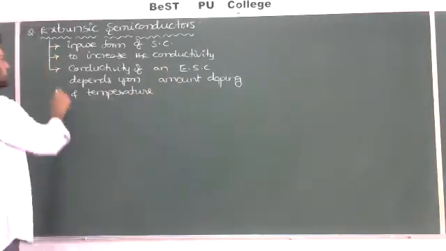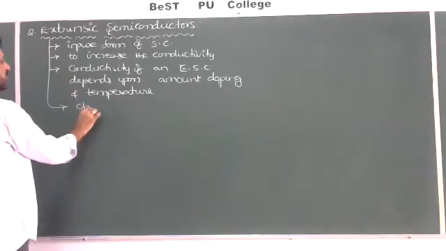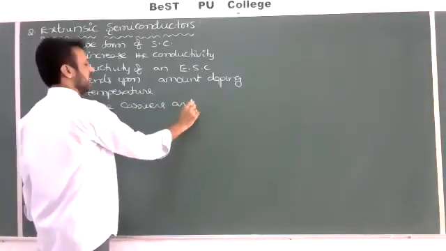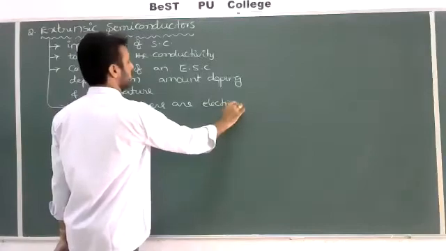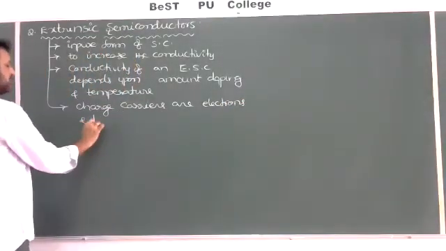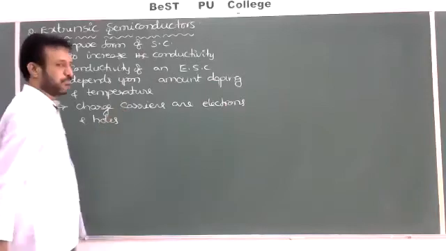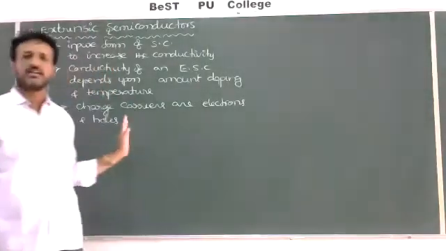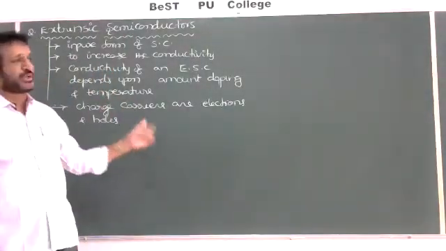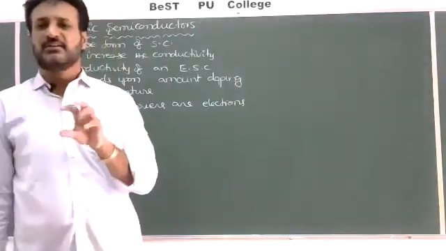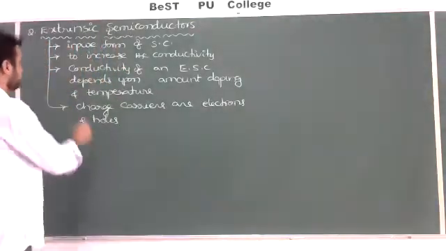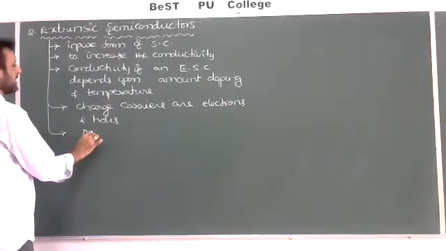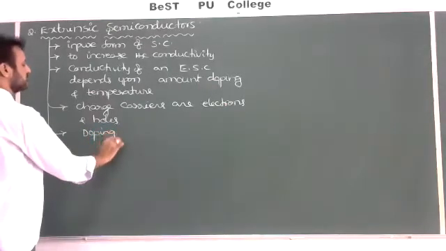And the charge carriers here are also electrons and holes, but both are not equal. In the case of the pure semiconductor, both are equal, but here they are different. Whether electrons are more or holes are more depends upon the doping atom, correct? So in the case of extrinsic semiconductors, what is doping?